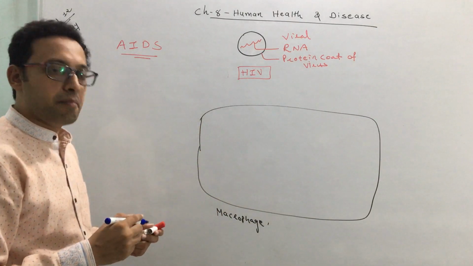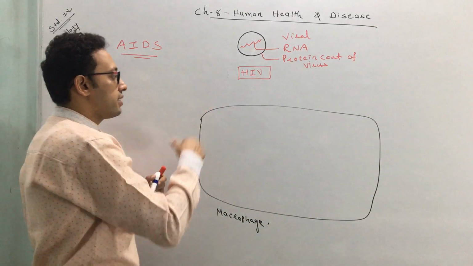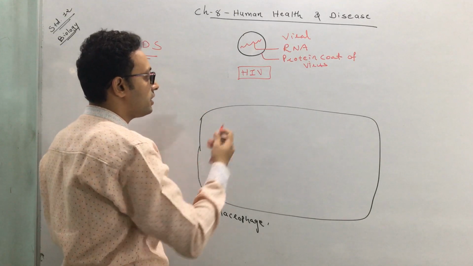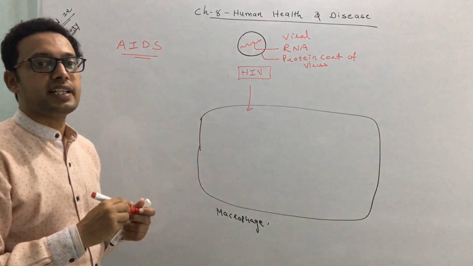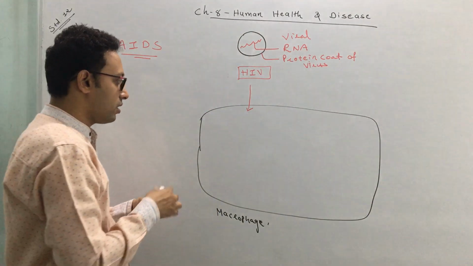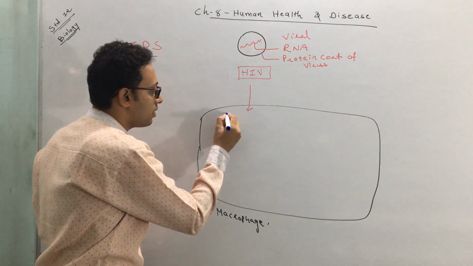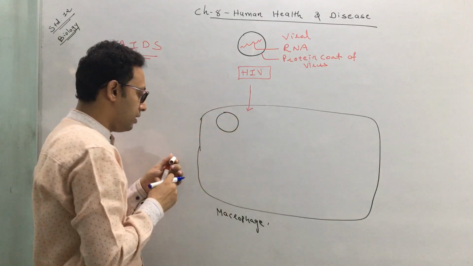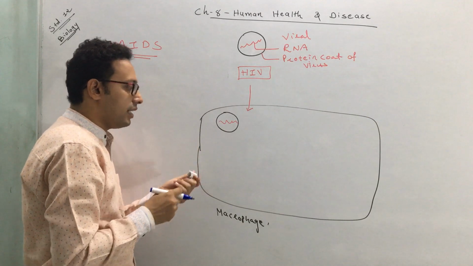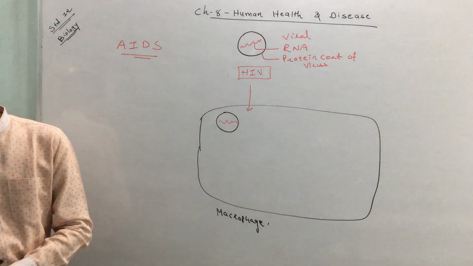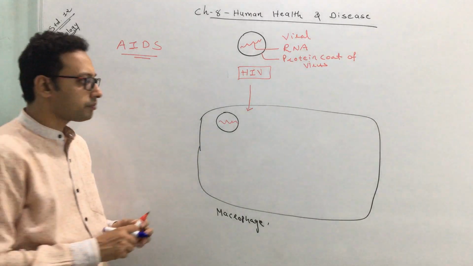This virus, the human immunodeficiency virus, enters into a macrophage. So here the virus enters into a macrophage. Now, once it enters into a macrophage, what happens?